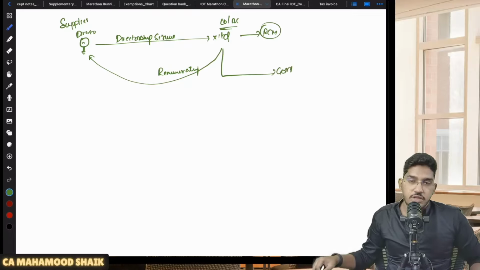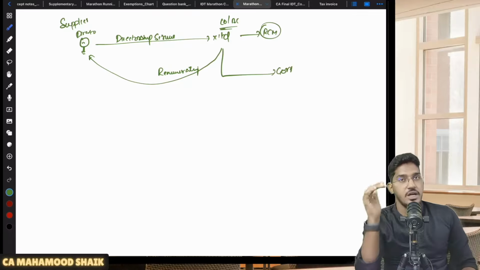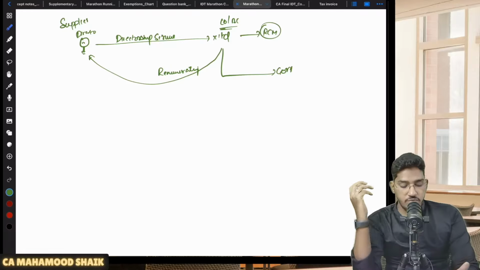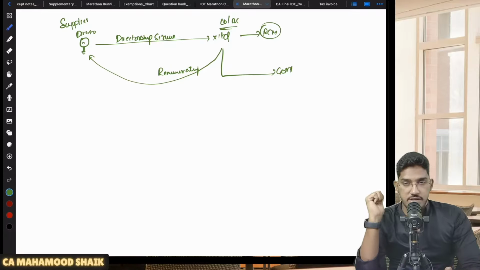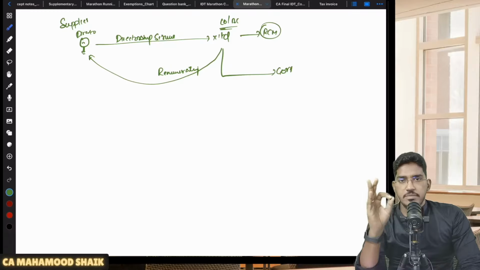But there is one small thing which we have to understand here. Some companies are arguing that when the director is providing services to us, he is an employee. Some companies have started arguing that when the director is providing the services, he is an employee of our company. Services provided by the employee to the employer in the course of employment are covered under Schedule 3, which is neither supply of goods nor supply of services.